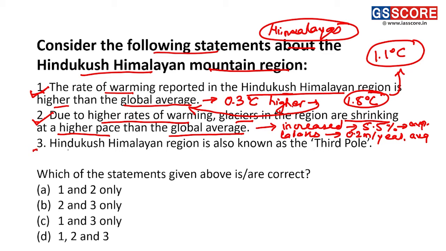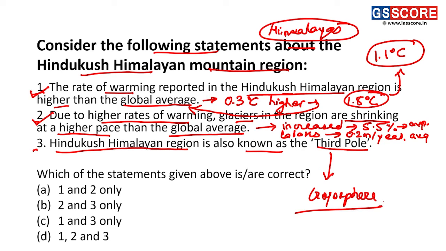Now, option 3, the Hindu Kush Himalayan region is also known as the third pole. Basically, this is the correct statement. Why? The question is why. What is the third pole? What is the first pole? What is the second pole? So, the third pole, we can see, is a part of the cryosphere. The first pole is present in the Arctic. The second pole is present in the Antarctic.